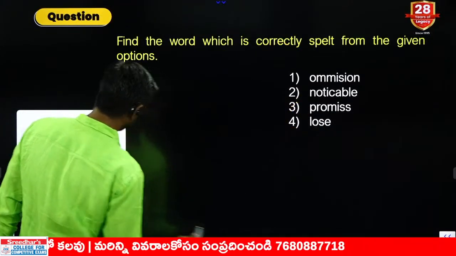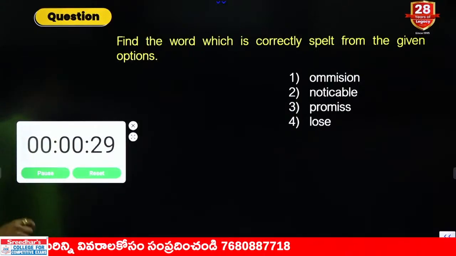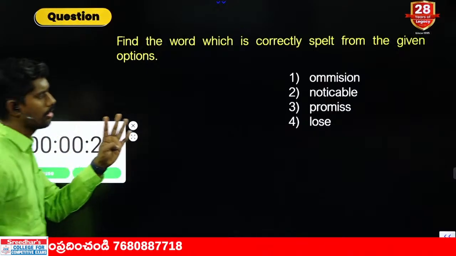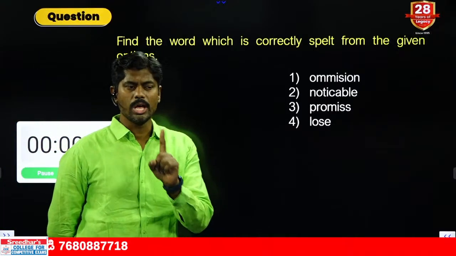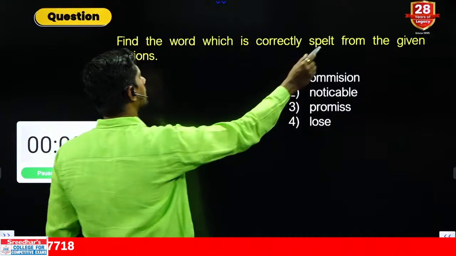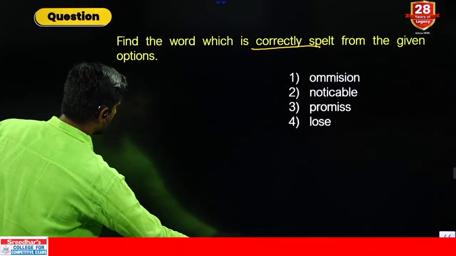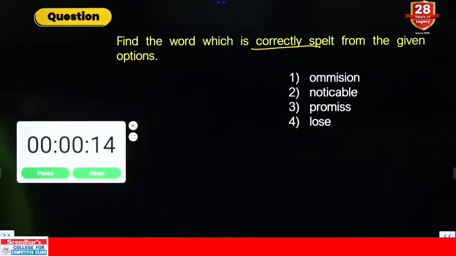Now next question. Find out which is the correctly spelled word from the given options. There are 4 options given. Out of 4 options, only one option is correctly spelled. Rest of the options are wrong. Identify the correctly spelled option. Omission, noticeable, promise, lose.